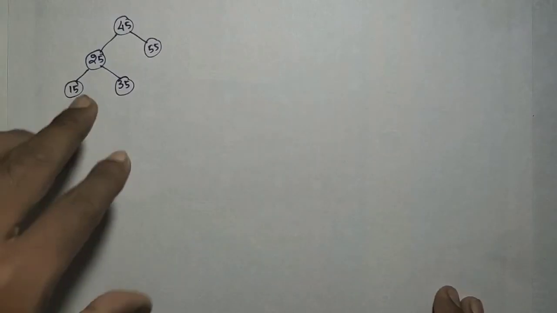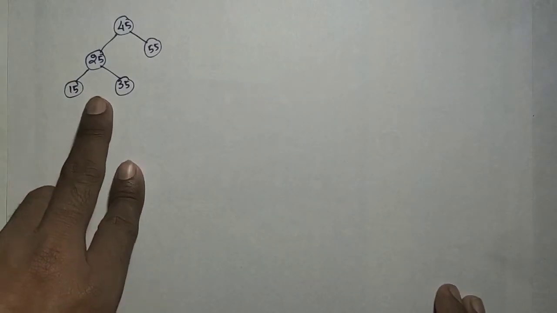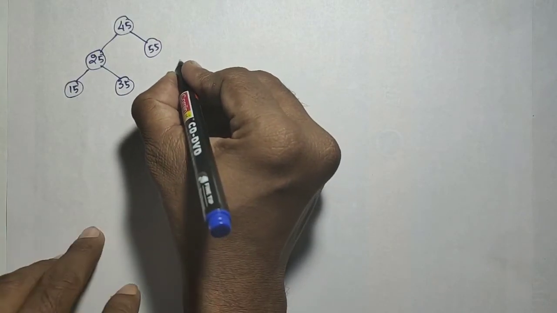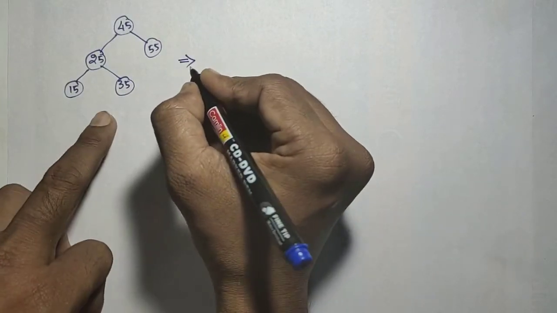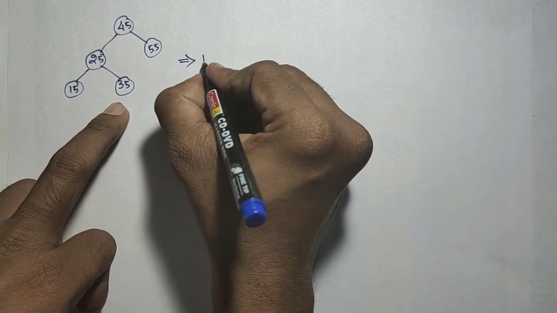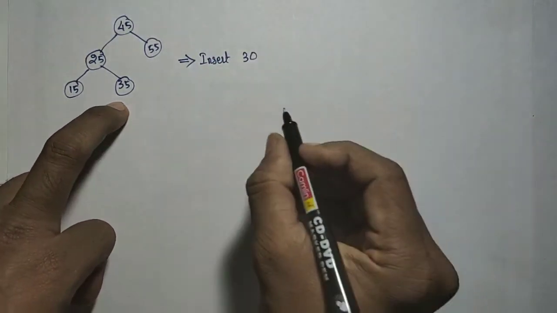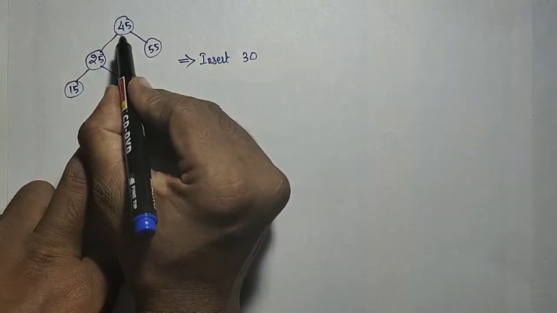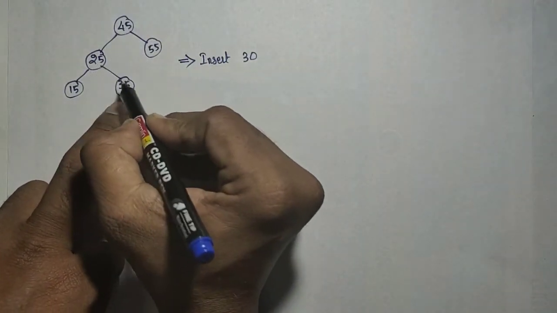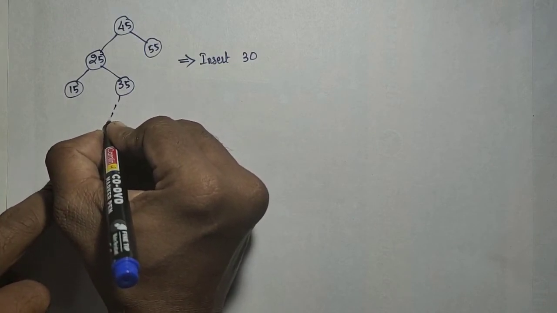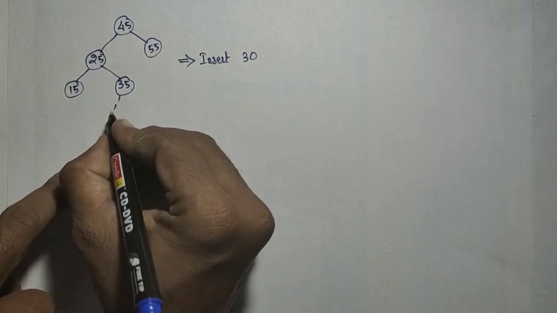This is the existing balanced binary search tree, that is an AVL tree. Now I wanted to insert 30. What is the position for the 30? Less than 45, greater than 25, less than 35. So the position for the 30 is the left of the 35.